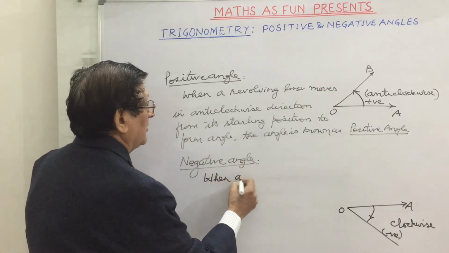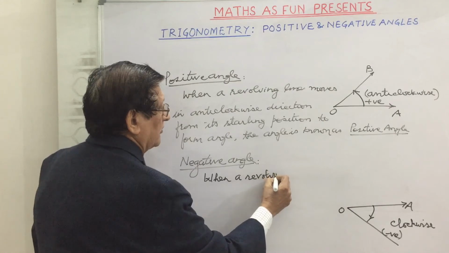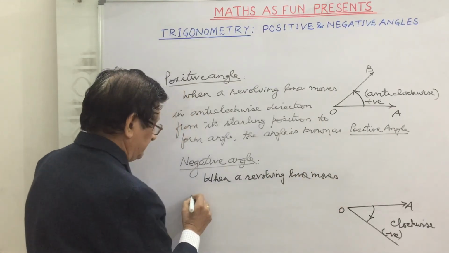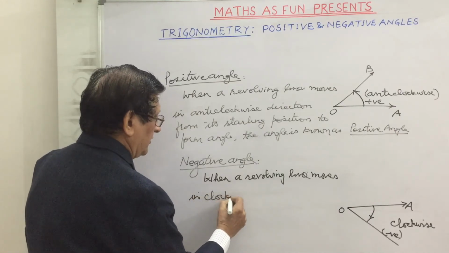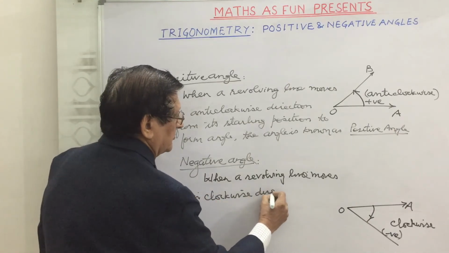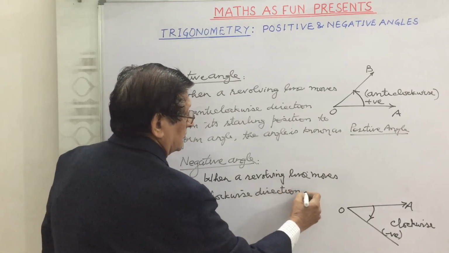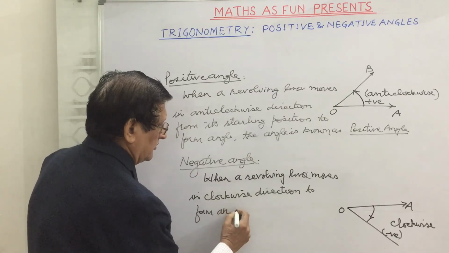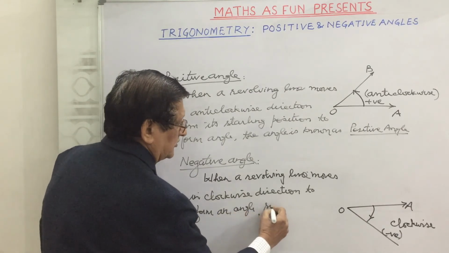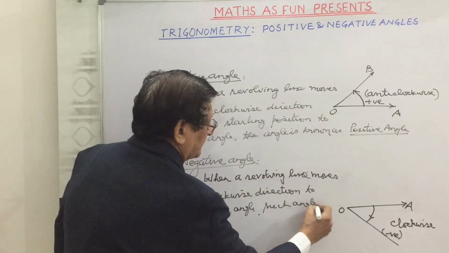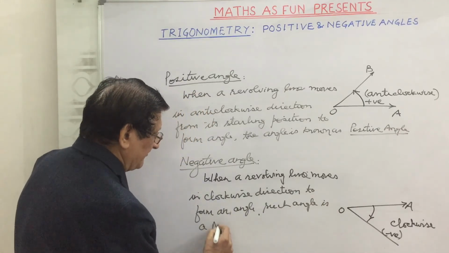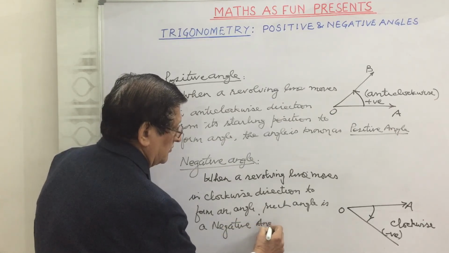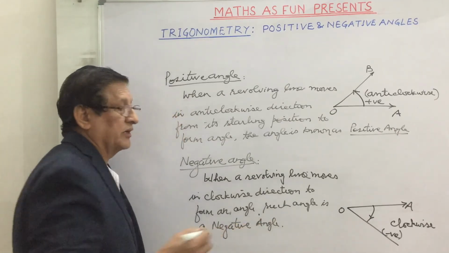When a revolving line moves in clockwise direction to form an angle, such angle is a negative angle.